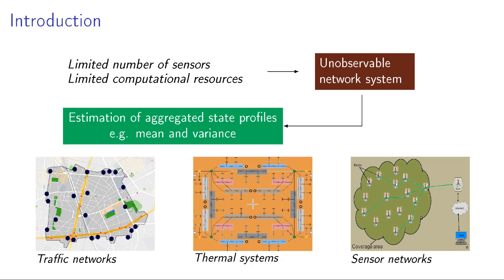In building thermal systems, for example, here we have a 4-room building model where we want to estimate the average temperature in each room and the temperature variance along the rooms. In sensor networks, we want to estimate the mean value, which is a consensus value, and we want to monitor the consensus formation through the estimation of variance.